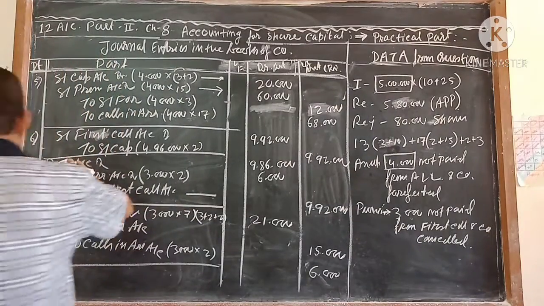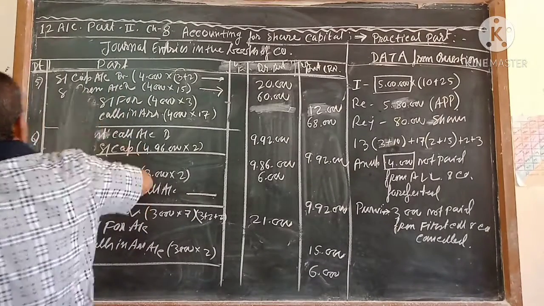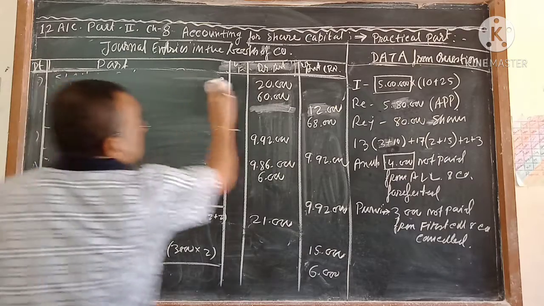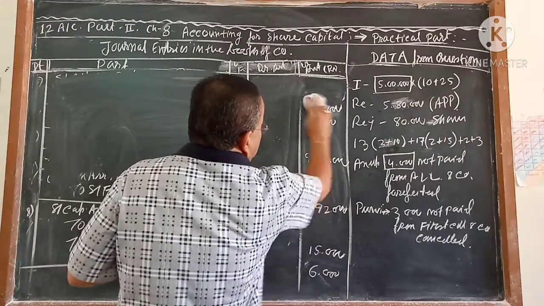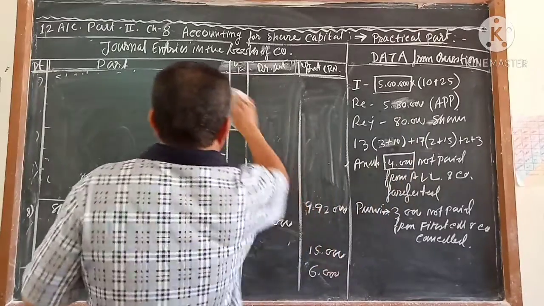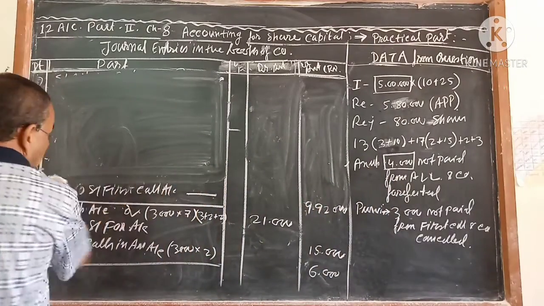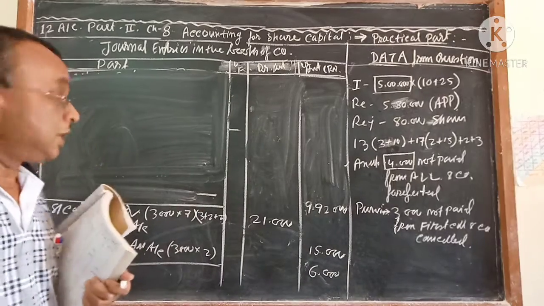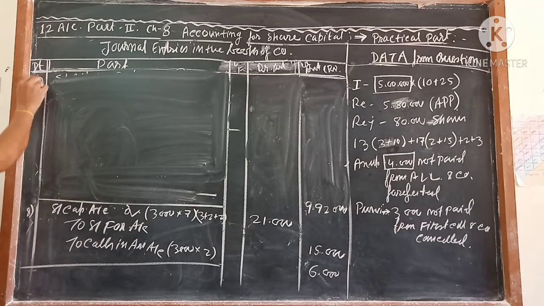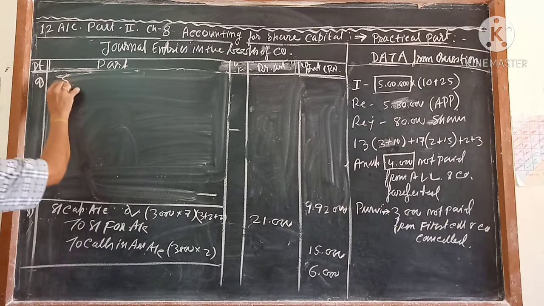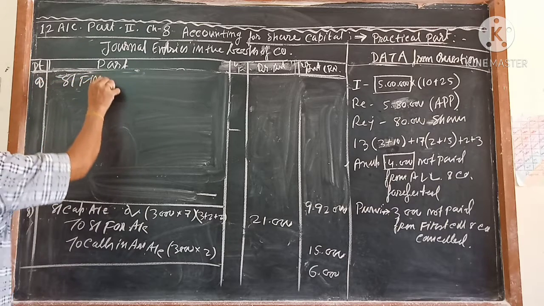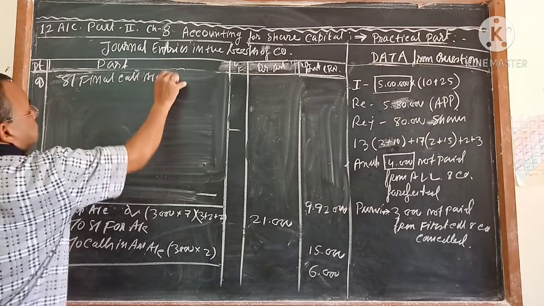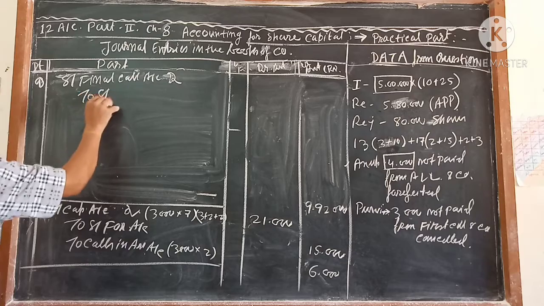Now we have to pass the entry for what? We are going to pass the entry for final call. For what is the money price of this final call? I think it is 3 rupees. Final call price is 3 rupees. Now how many shares you are going to call? This is number 8, 9. Share final call account debit to share capital.